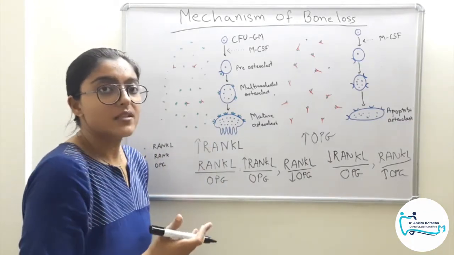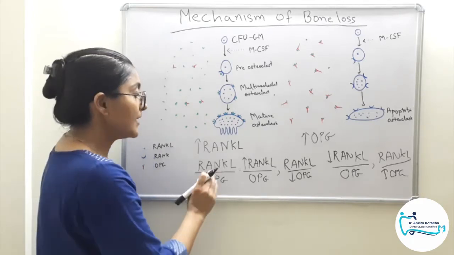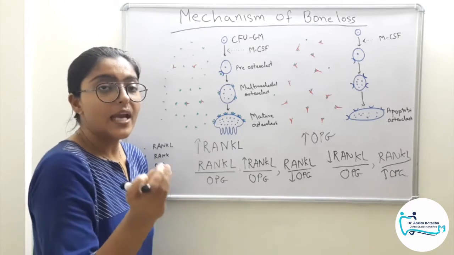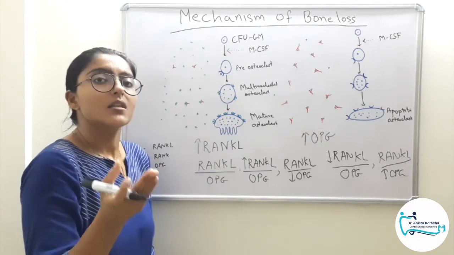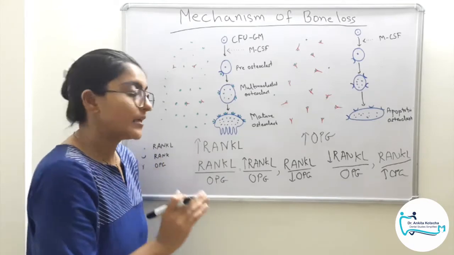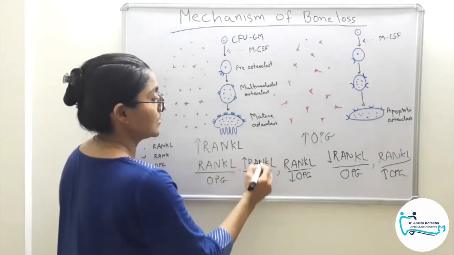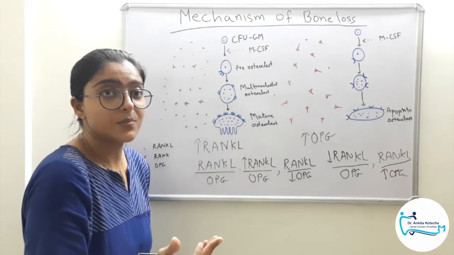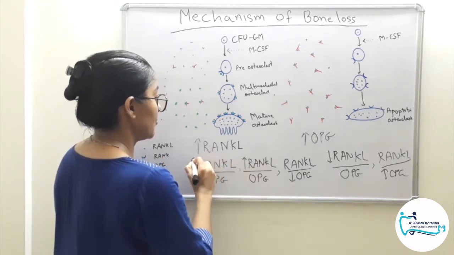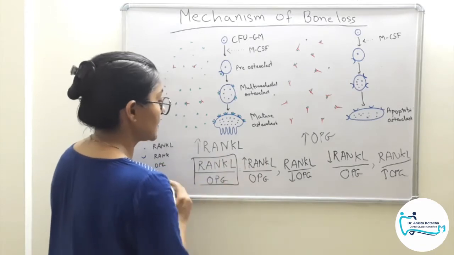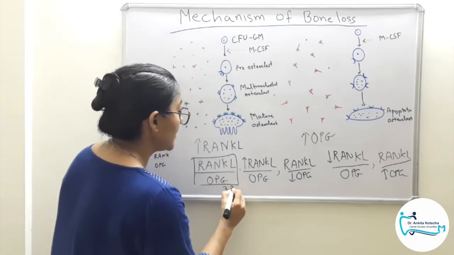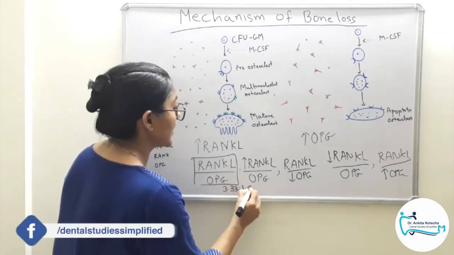Various research trials, various studies have studied this ratio as a parameter to assess bone loss activity, and they have come up with values. The value falls in the same range from all the studies. One such study has given the value for bone loss, that is in chronic periodontitis patients, chronic localized periodontitis, the RANKL OPG ratio for chronic localized periodontitis from one single study was 3.33 is to 1.89.